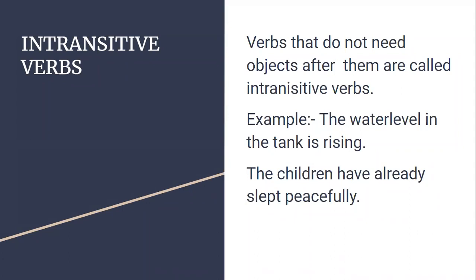Verbs that do not need objects after them are called intransitive. The water level in the tank is rising. So here we do not have an object at all. The children have already slept peacefully. So these do not allow change. They do not have an object, and they do not allow the object to be converted into a subject. So the verbs that do not need objects after them are called intransitive verbs.